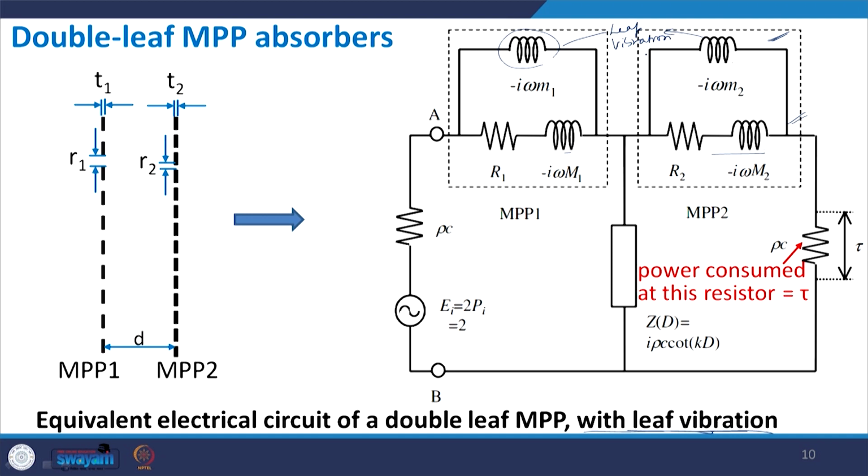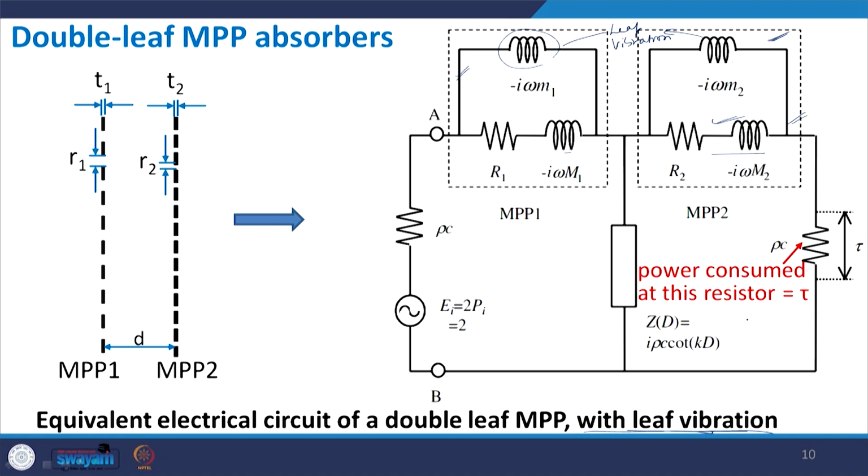So if only one leaf was vibrating, then we will only take this one. Let's say only the first panel was vibrating and the second one was not, then this part will be removed and only this impedance will be taken. So whenever leaf vibration is added, a reactance is added in parallel which is directly proportional to omega times the mass of the panel. So this becomes our new circuit.